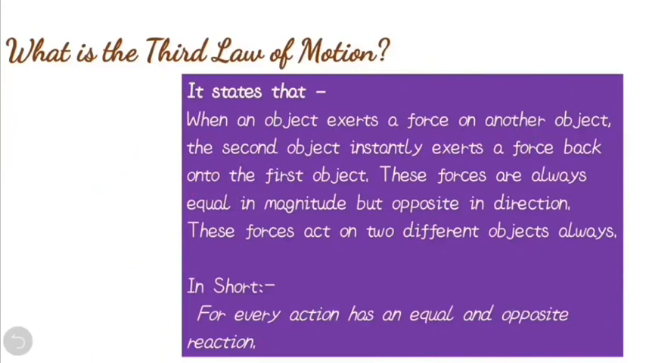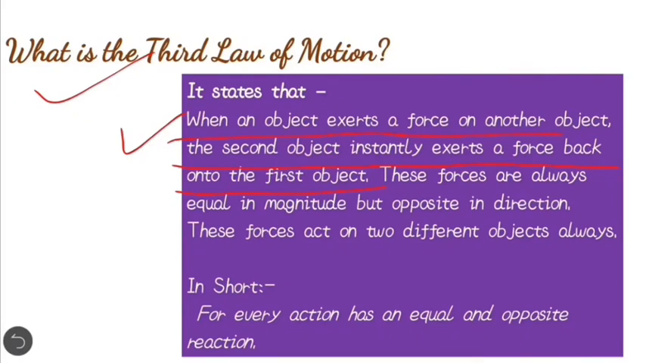Now what is the third law of motion, or what is the statement of the third law of motion? It states that when an object exerts a force on another object, the second object instantly exerts a force back onto the first object. It means if an object exerts a force on another object, the second object will also exert a force back onto the first object.